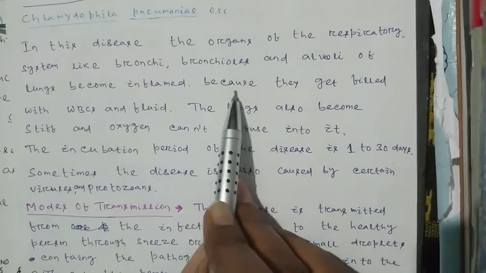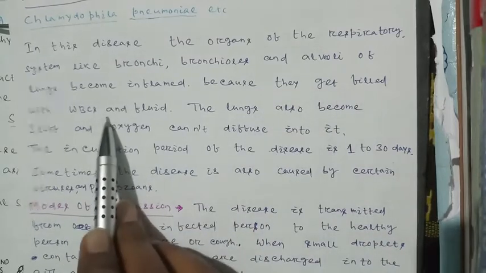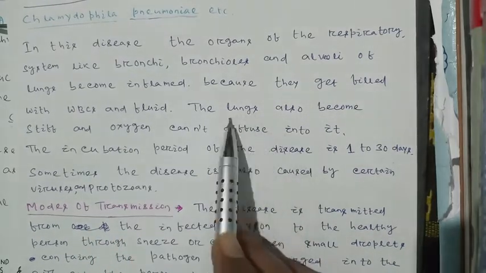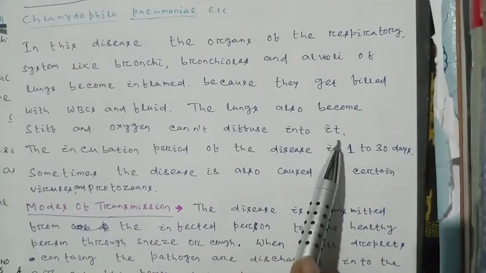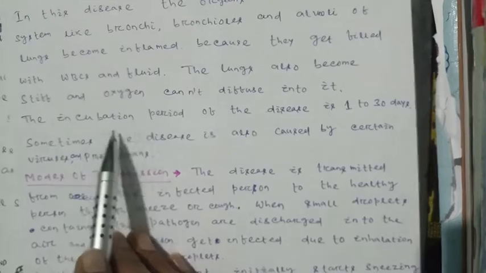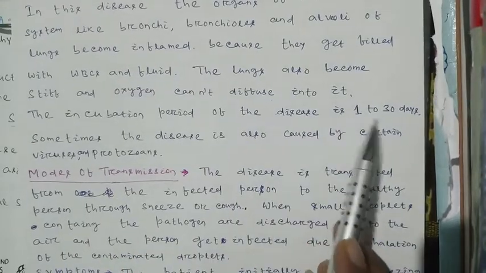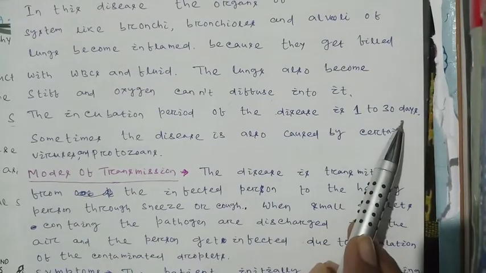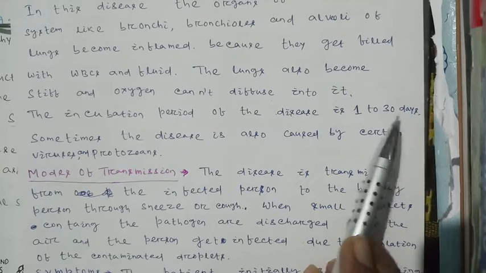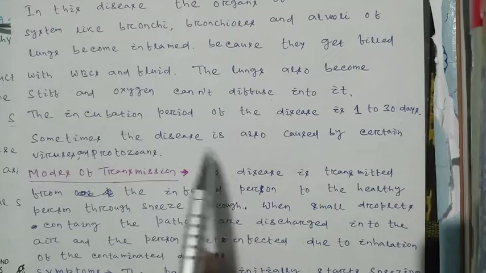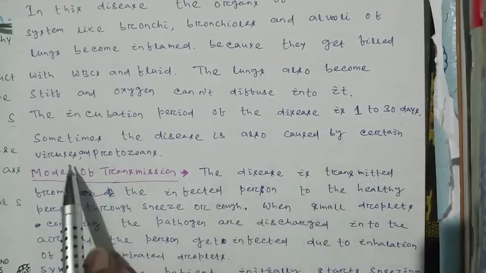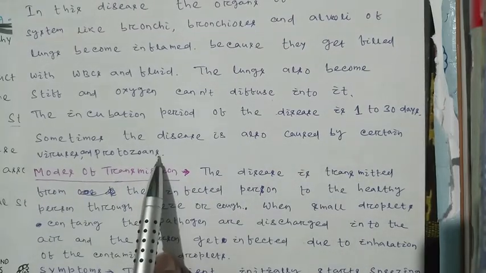In pneumonia, the lungs get filled with WBC and fluid, so they become stiff and oxygen cannot diffuse into them. The incubation period of the disease is 1 to 30 days. Sometimes pneumonia is also caused by certain viruses and protozoans.